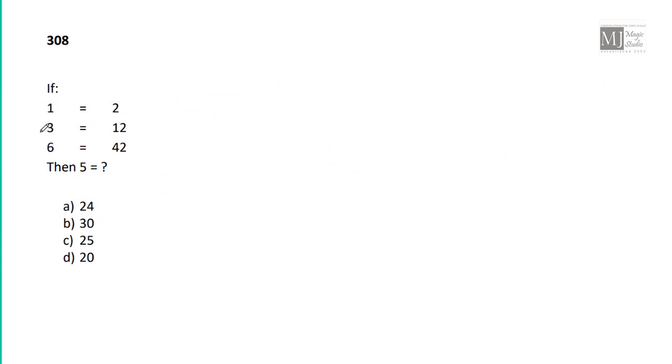A number puzzle. If 1 is written as 2, 3 as 12, 6 as 42, what should 5 be? It's easy to recognize. 1 is written as 2, 3 as 12. That means 2 by 1 is 2, 1 into 2 is 2; 12 by 3 is 4, 3 into 4 is 12; 42 by 6 is 7, 6 into 7 is 42. Oblong numbers are used. So oblong for 5 is 5 into 6, that is 30.